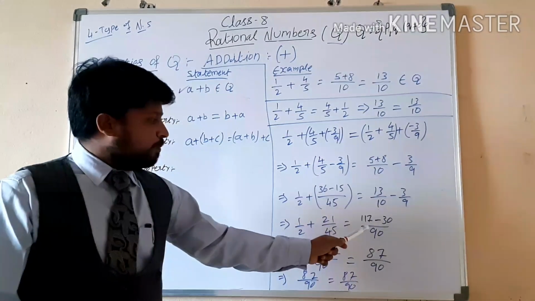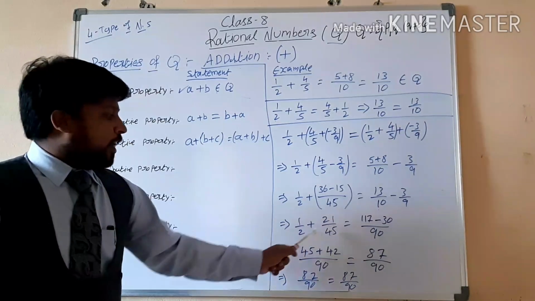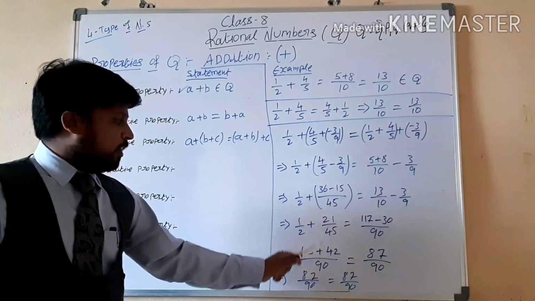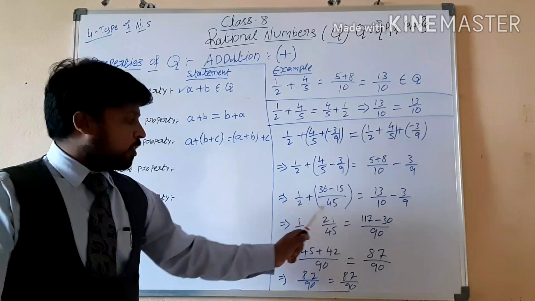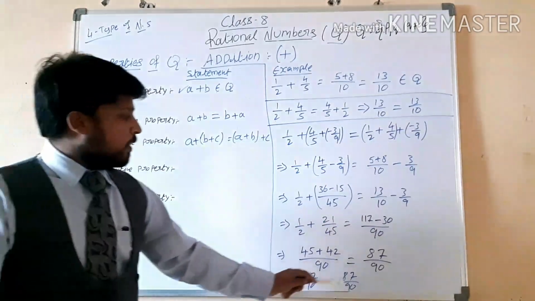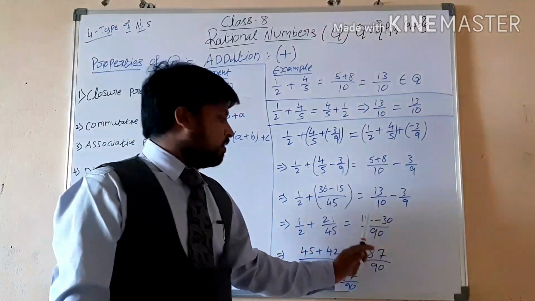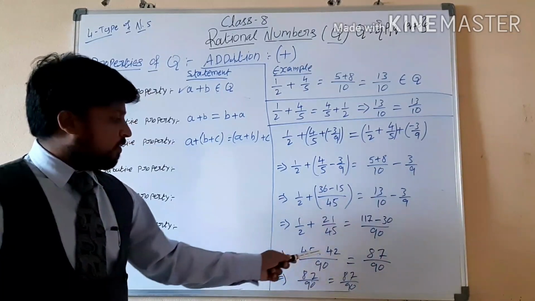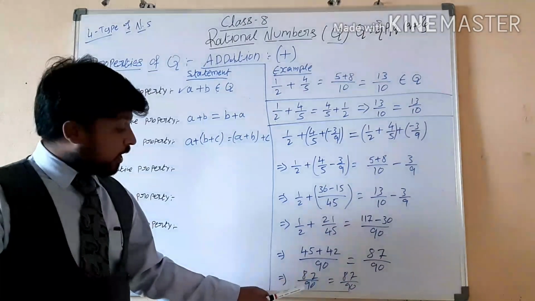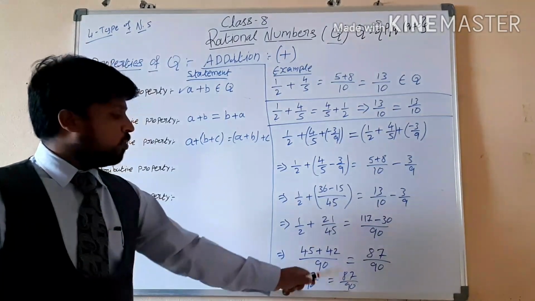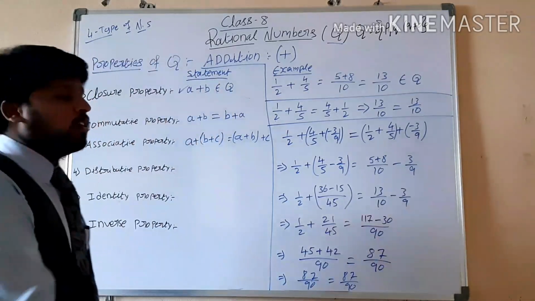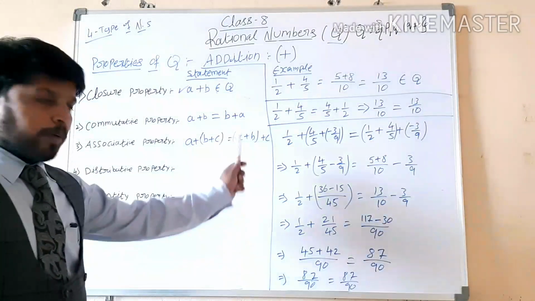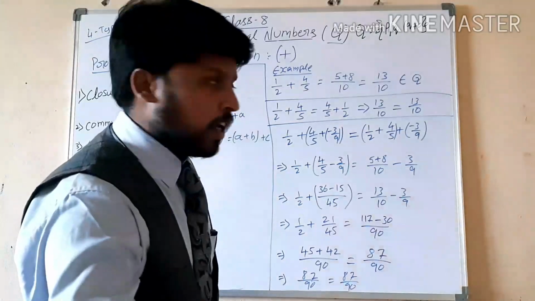So next here also denominators are different. You are multiplying 45 2s are 90, 45 1s are 45 and 21 2s are 42. Next here also 117 minus 30, 87 by 90. Next 45 plus 42, 87 by 90 and 87 by 90. So both sides are equal. That means associative property is satisfying addition.